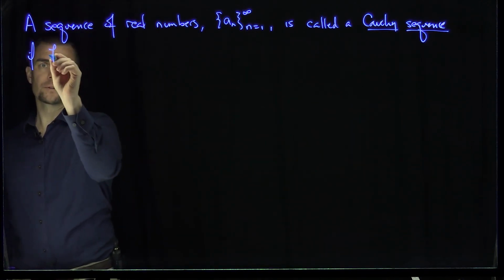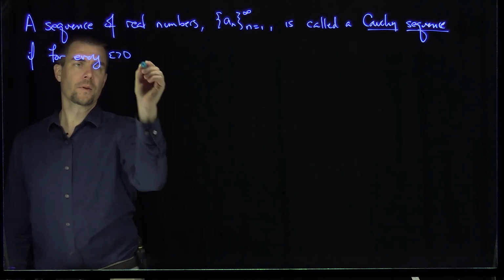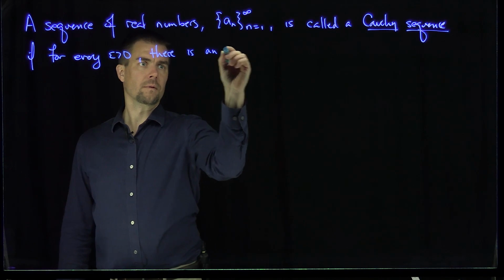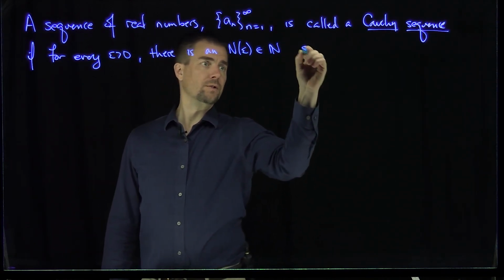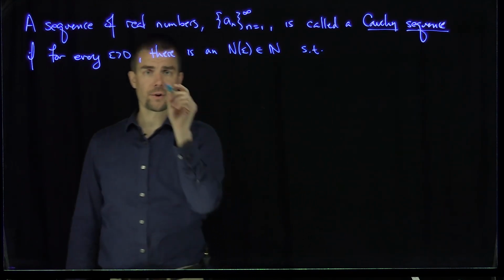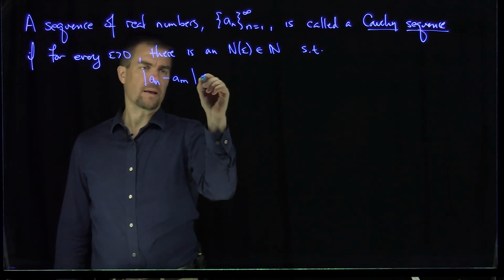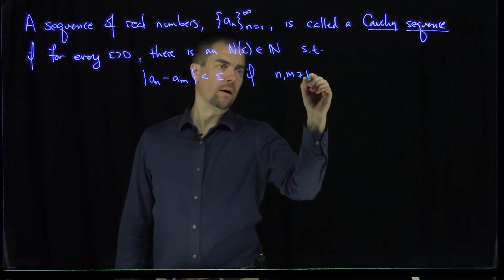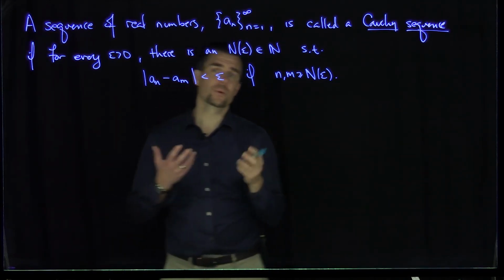If, for every epsilon greater than 0, there is an n epsilon, which is a natural number, such that, and here's the Cauchy condition, the Cauchy condition says that |a_n - a_m| is less than epsilon if n and m are bigger than or equal to this n epsilon. Okay? So these are what Cauchy sequences are.